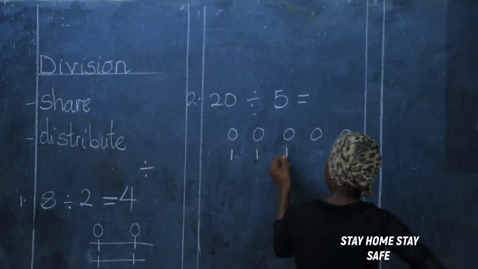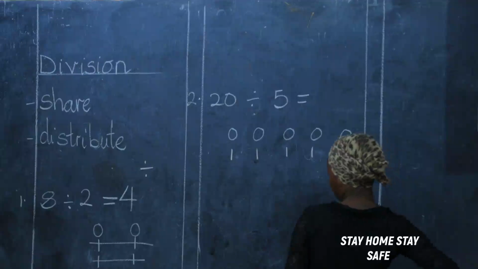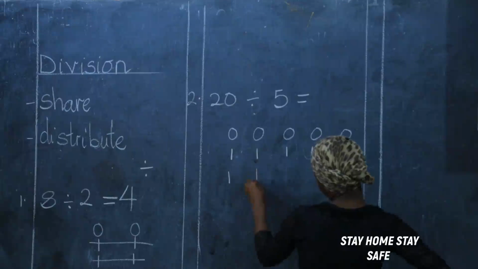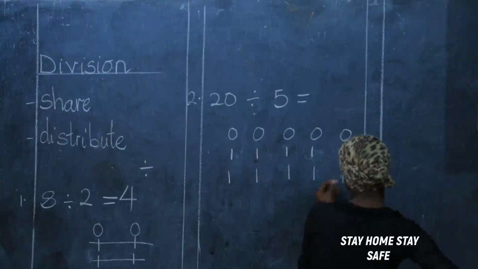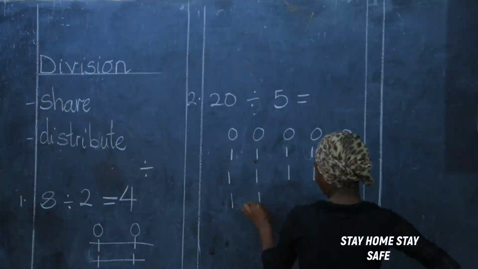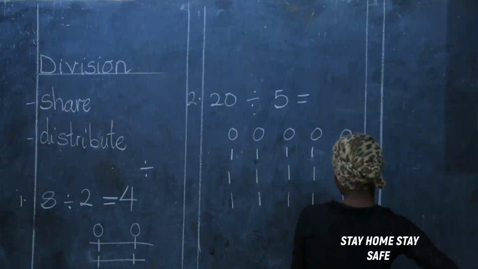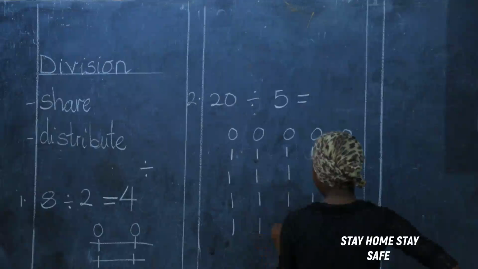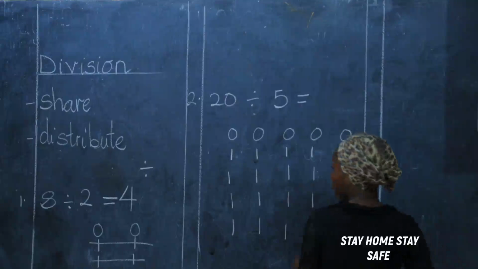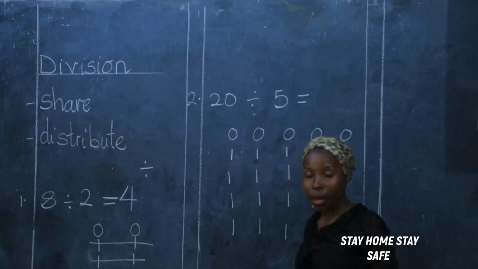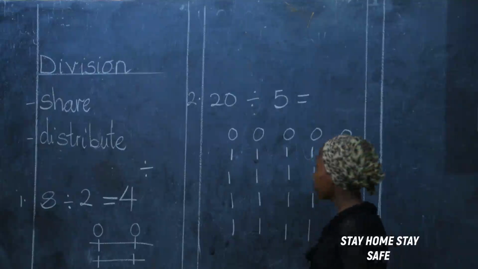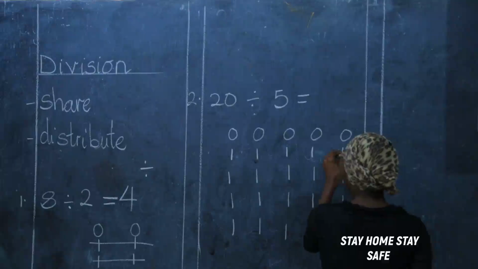1, 2, 3, 4, 5. Are you counting with me? 6, 7, 8, 9, 10. 11, 12, 13, 14, 15, 16, 17, 18, 19, 20. Then after, I count the number of shares. Okay? So I prefer doing this.